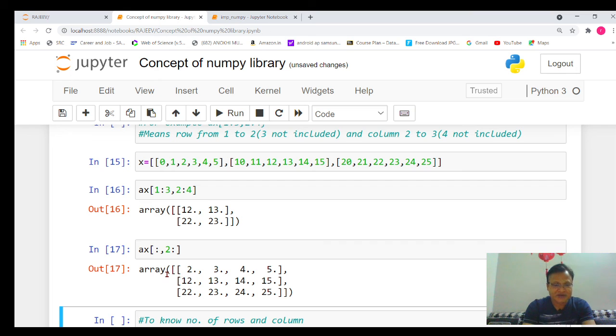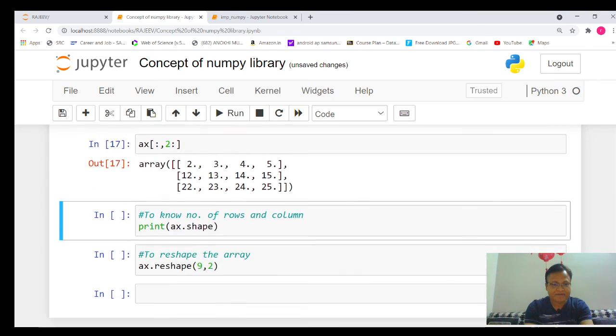here you can see it has displayed all the 3 rows, and from the second column element to the last column element. You can see it has left the 0th and first elements, and from second to last, from second to last, and from second to last, it has printed all the elements. So these are the different types of combinations we can use while extracting or slicing a multi-dimensional array in a NumPy array.